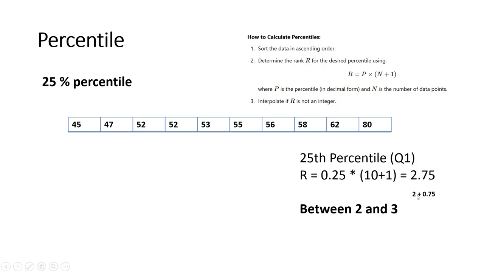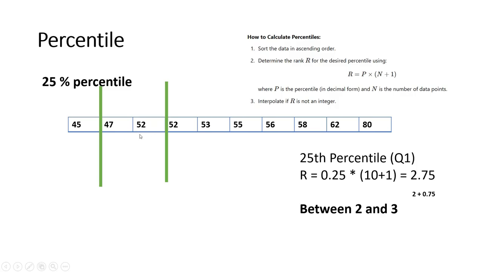Okay, so 2 plus 0.75, we can also say this, it means that the data will be between 2 and 3, as you get 2.75, so between the two. The second value is 47 and the third value is 52. So basically all the values of this percentile, the Q1, will be between 47, that is the second value, and the third value, that is 52.